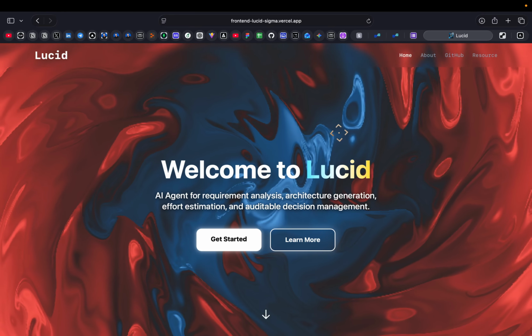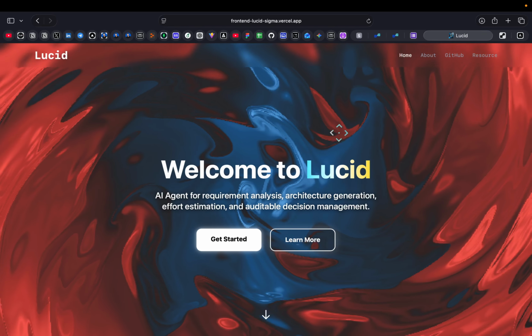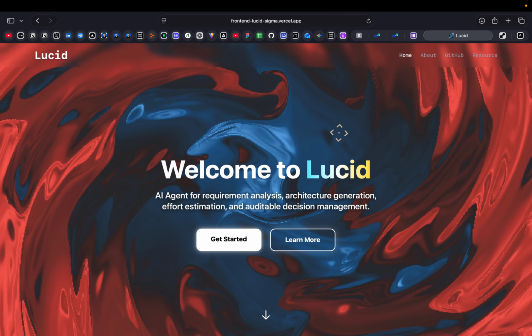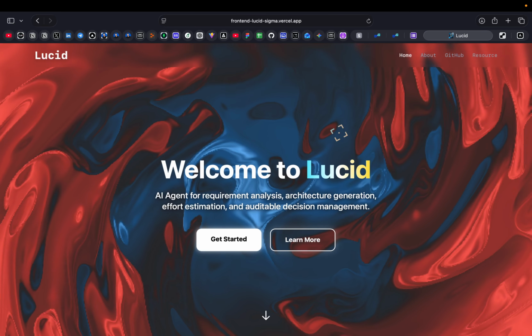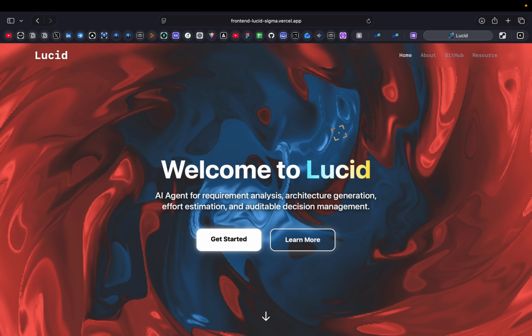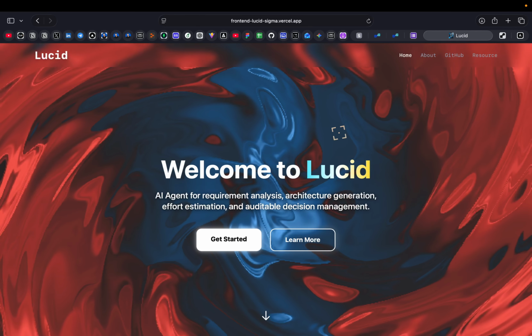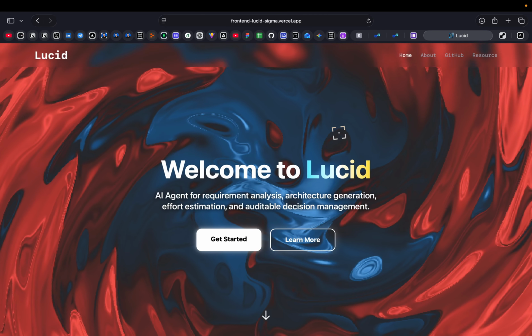Lucid is an agentic AI decision intelligence system designed to bring clarity into how projects are understood, evaluated and decided. Our goal is simple: fewer surprises, better alignment, decisions that feel informed, not rushed.